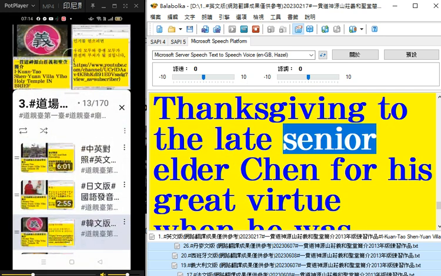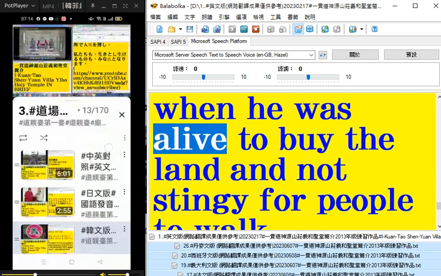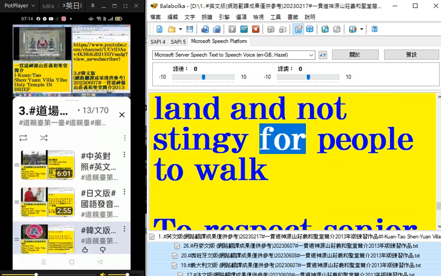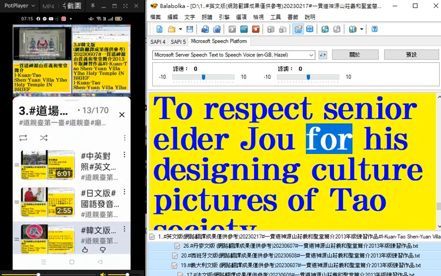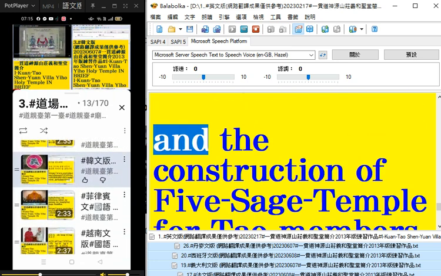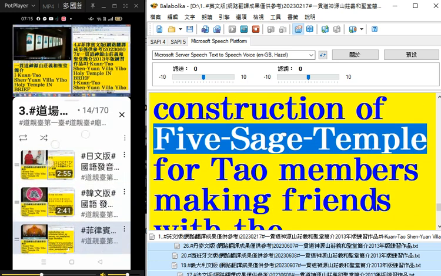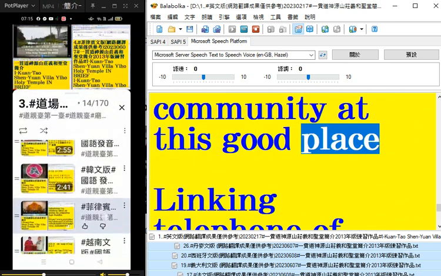Thanksgiving to the late senior elder Chen for his great virtue. When he was alive, he bought the land and was not stingy for people to walk. To respect senior elder Zhao for his designing culture pictures of Tao society. And the construction of 5 sage temple for Tao members making friends with the community at this good place.